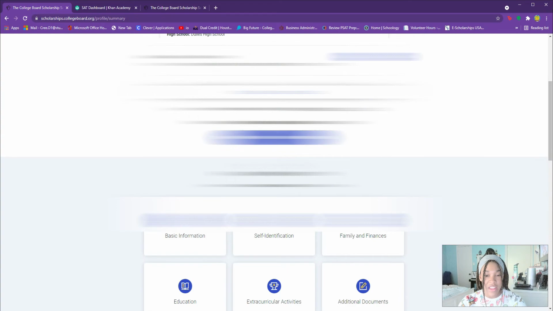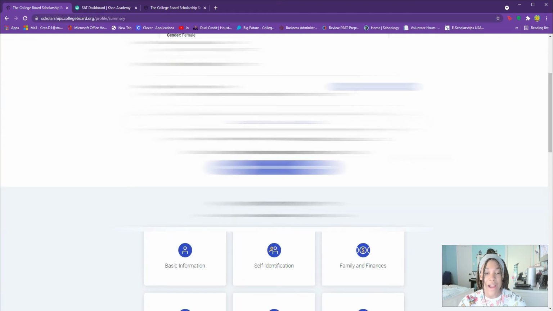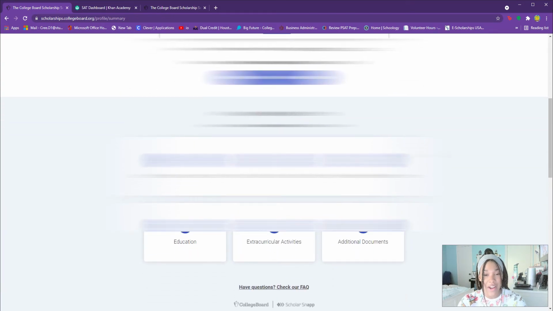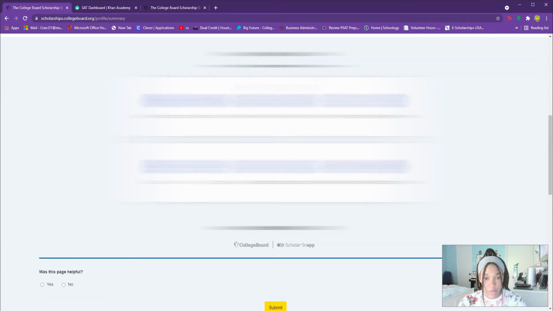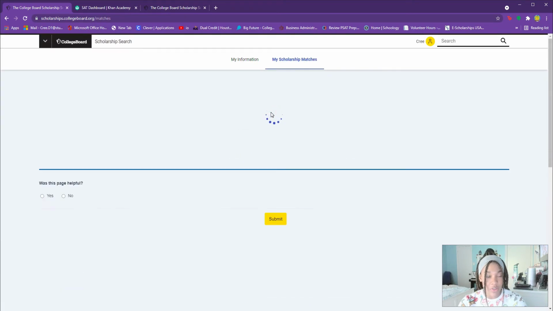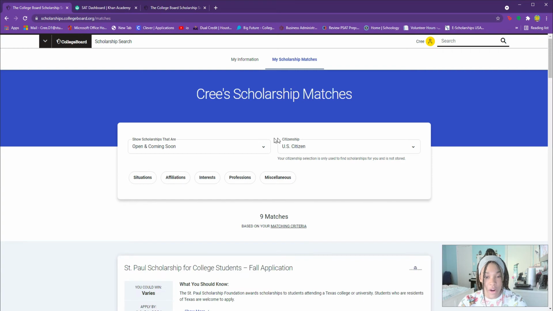Now the next thing is a scholarship search. So they have got my whole information in here, but we're going to go show me scholarships. It's going to ask for certain things, or it might already have it with your account information, and you can match it in that way.